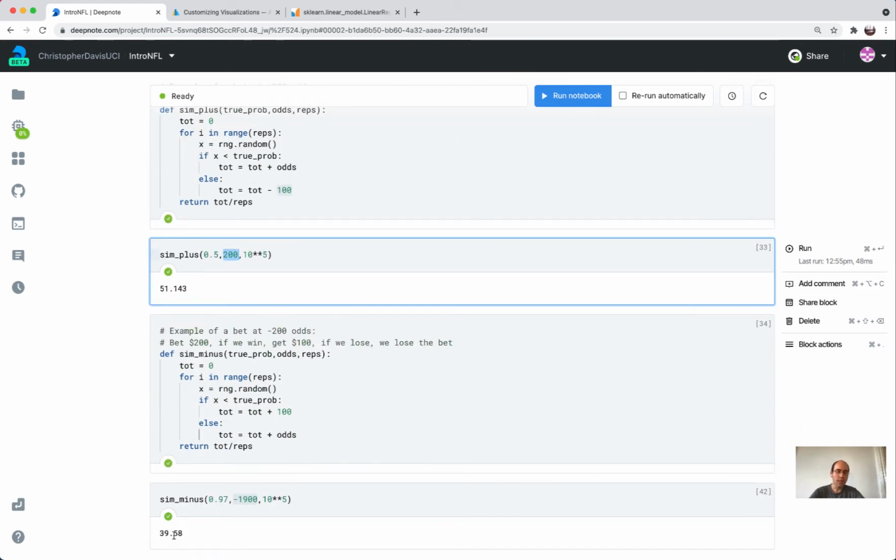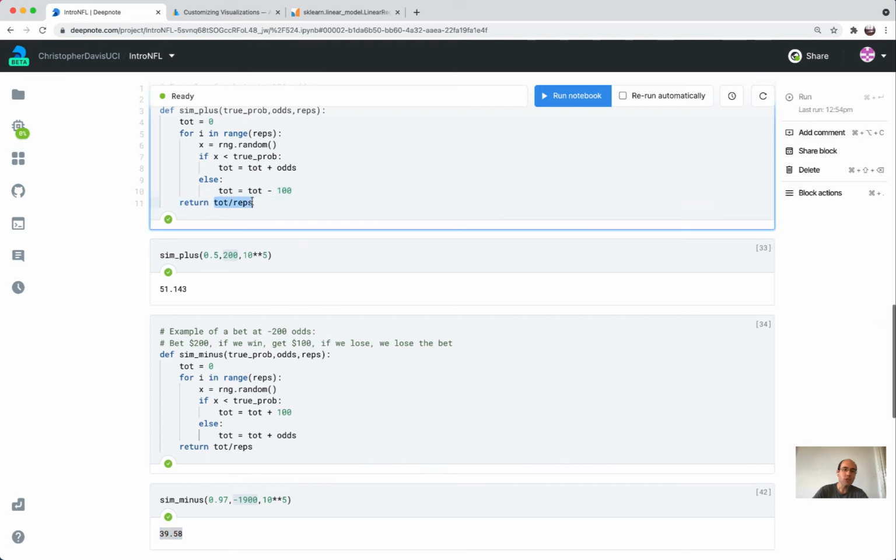So yeah, it looks like I'm making almost as much money with this sim minus bet, but that's because I'm like wagering so much more. So it's really better to instead look at the return on investment. So not just the average return, but the average return divided by how much you risked.